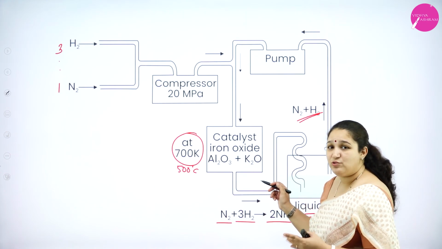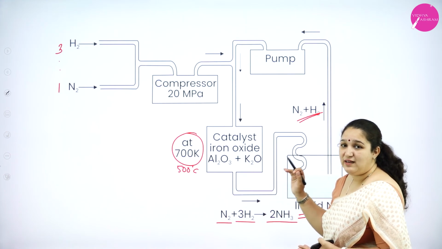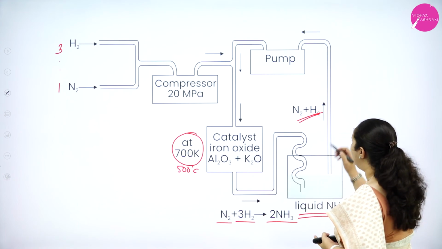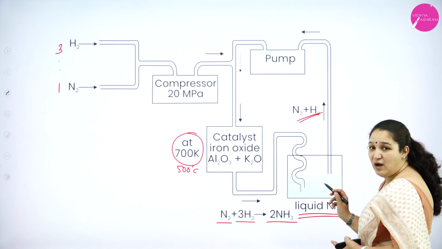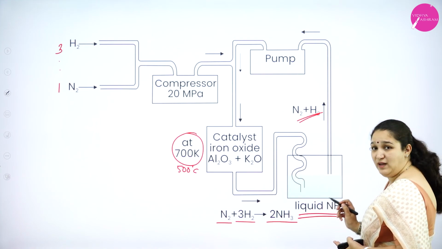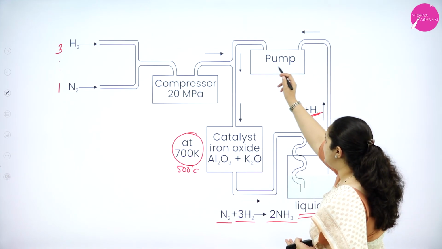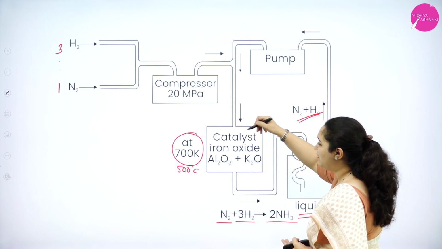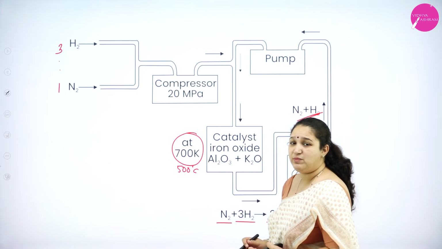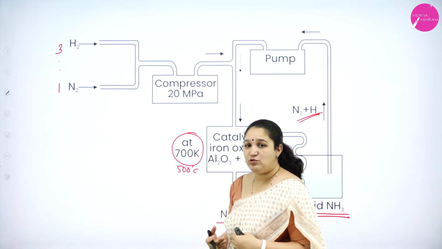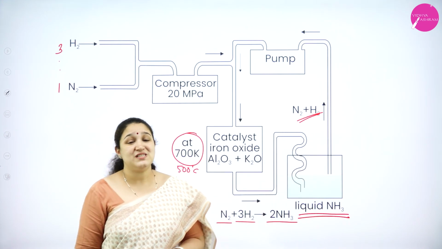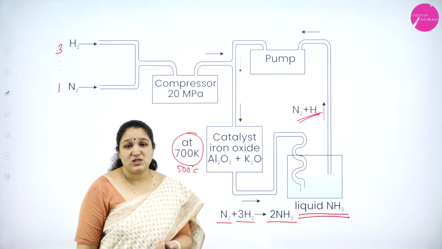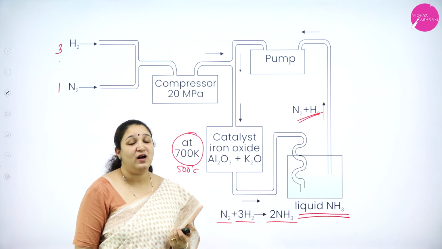The remaining unreacted nitrogen and hydrogen gas can be recycled after cooling off the ammonia gas to get liquid ammonia. Once recycled, it will come back to the catalytic chamber, so that further nitrogen and hydrogen gas can react to form ammonia. So this is Haber's process for manufacture of ammonia.